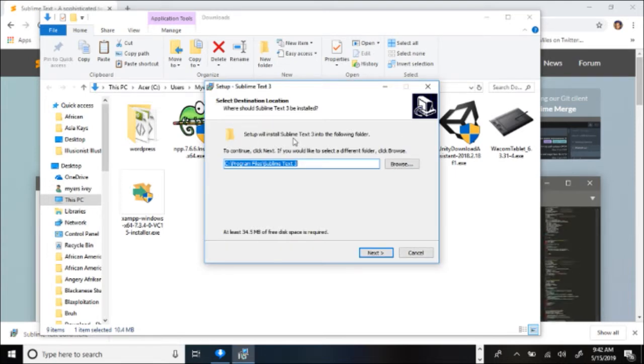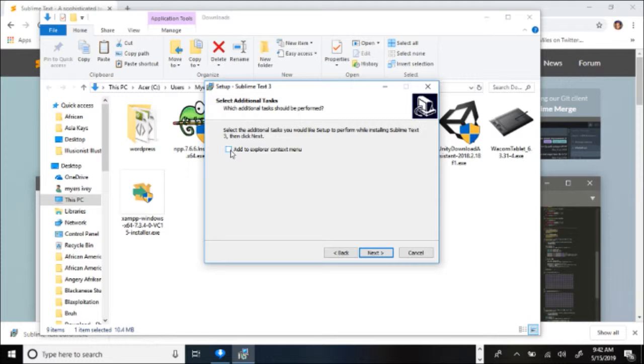Set up and install Sublime Text 3. Setup will install Sublime Text 3 into your all-in folder. So you just go ahead and click next because all that's good. So let's click on next. Select the additional tasks you would like to set up to perform while installing Sublime Text 3, then click next. And this was it.